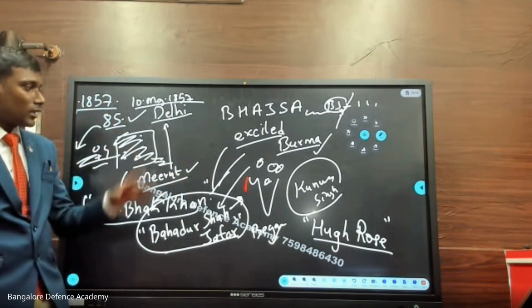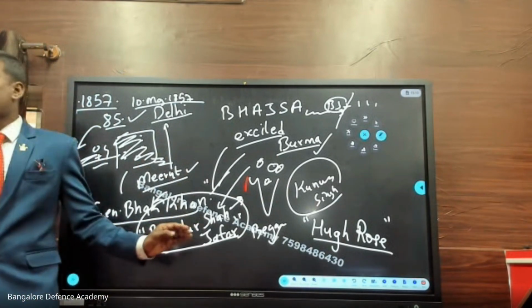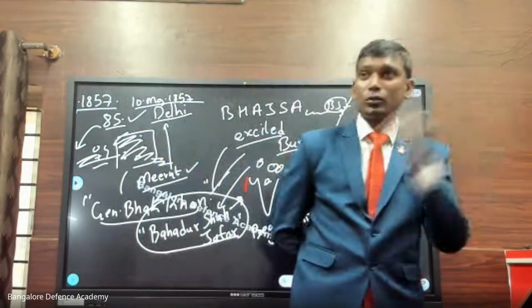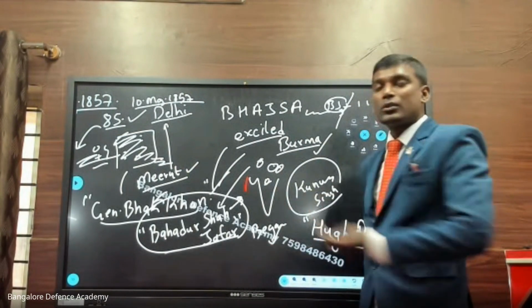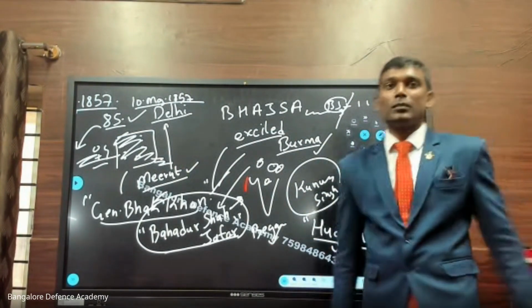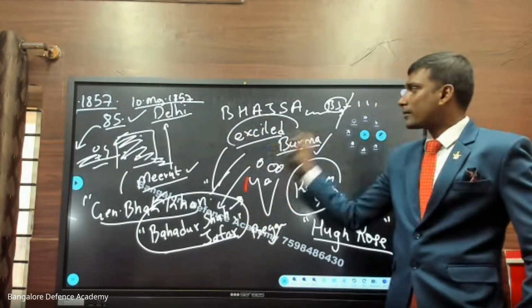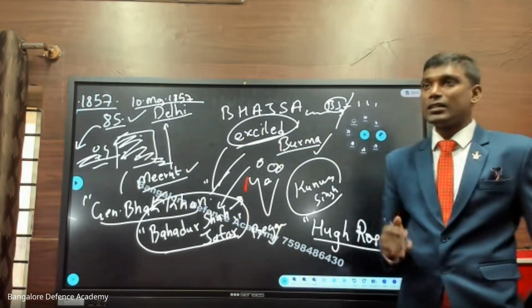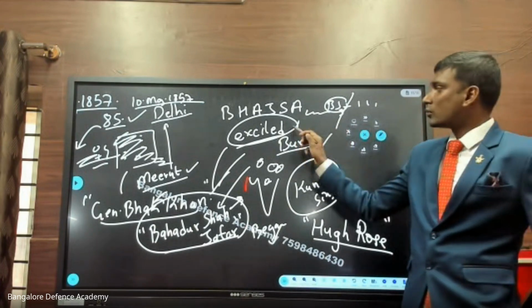Okay, now students are telling, yes, they are answering my question in the classroom. But in the exam, the question came: who among the following were exiled to Burma? An option they gave, who is that? Mangal Pandey, Bahadur Shah Zafar, General Buxar, like this they gave options. Students came out of the exam hall and they are telling, sir, I don't understand the meaning of exile. So what is happening? You know the story, you have read it, you have understood it, but somewhere because of the word meaning, you are not able to answer it. So what is the meaning of exile?